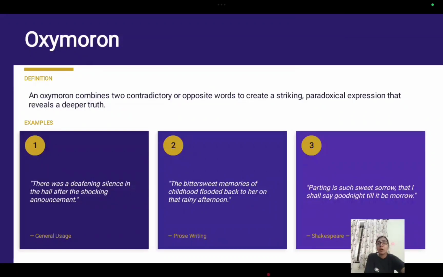Now comes oxymoron. Oxymoron combines two contradictory or opposite words to create a striking or paradoxical expression that reveals a deeper truth. Here, oxymoron combines two different words, that is, two opposite words. It can be a paradoxical expression to create a striking image. There was a deafening silence. Deafening means loud. There was a deafening silence. The bittersweet memories. Bitter and sweet are opposites, so together they describe a single thing. That is called oxymoron.